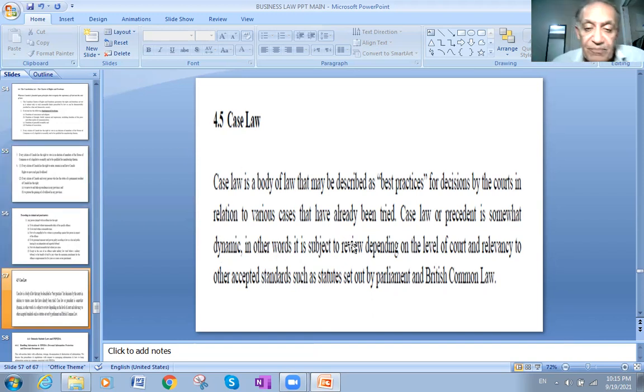So when we say in relation to various cases that have already been tried and judged before, case law or precedent is somewhat dynamic. In other words, it is subject to review depending on the level of court and relevancy to other accepted standards such as statutes set out by Parliament and British common law.